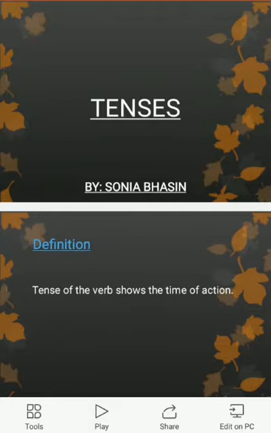First is, I am reading my book at this time. This shows present tense. I was reading my book last night. This shows past tense. And I shall read my book next morning. This shows future tense. Now I am coming to the definition of tense.